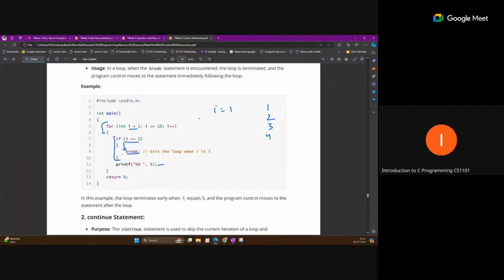Now, break means the closest loop. Suppose we have nested loops like that: a for loop, and inside it another for loop. The closest loop to the break is the one that will actually stop, and our control will come out to the outer loop. So after getting this break statement at i equal to 5, our control will come out of this loop and move to the next instruction. That means our code will only print 1 2 3 4. After that, nothing. That loop will terminate.